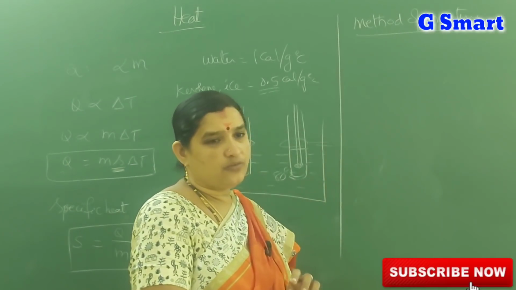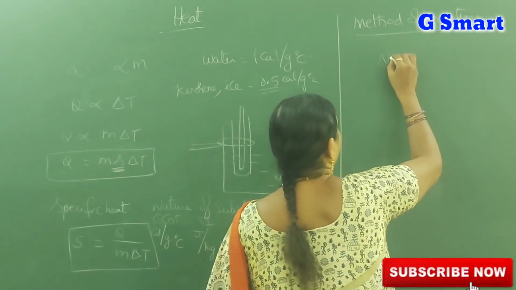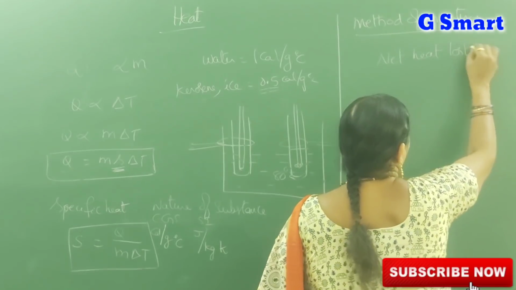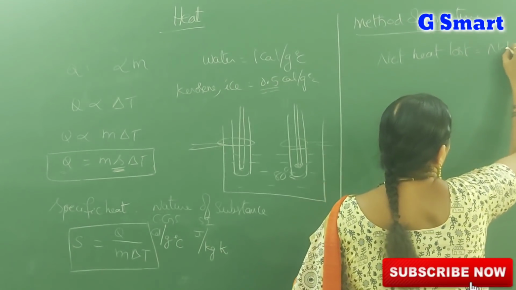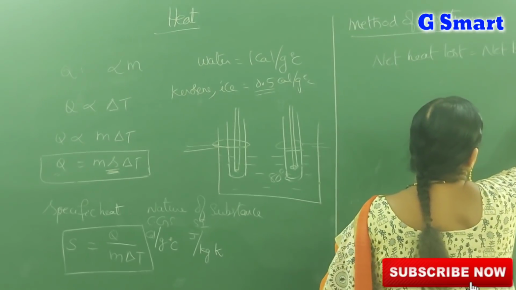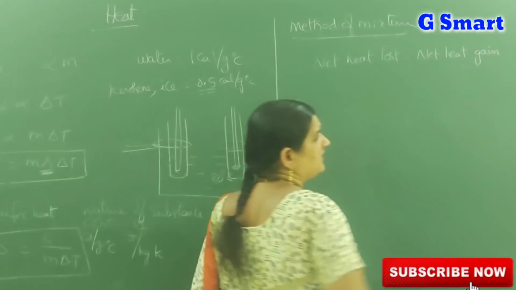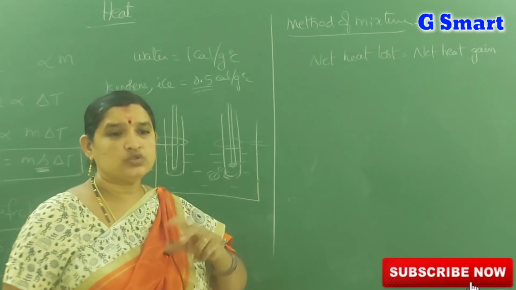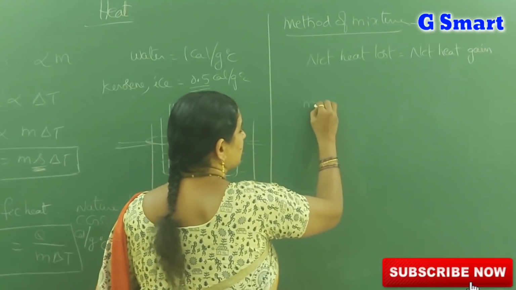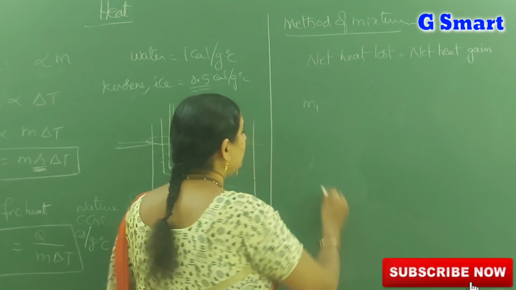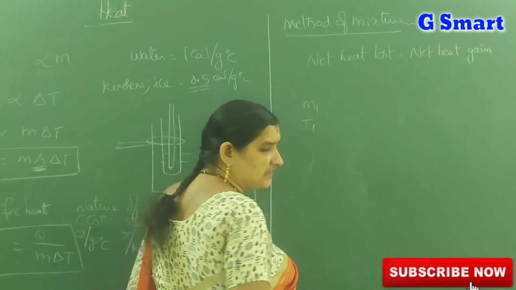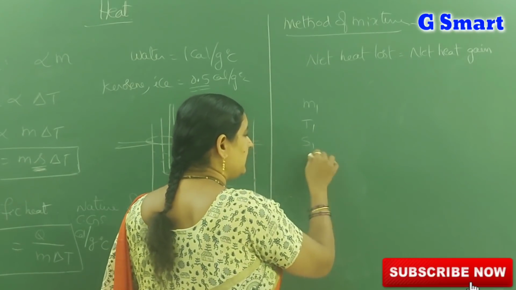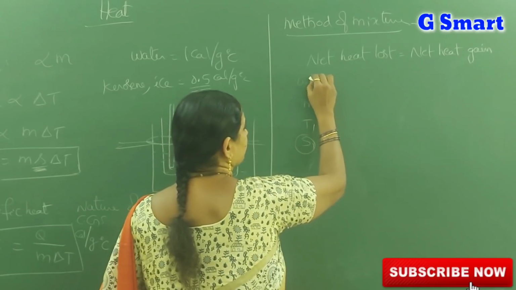Now let us see the method of mixture. The formula is: net heat lost is equal to net heat gain. Let us consider two substances of different masses. M1 is the mass of the first body, T1 is the temperature of the first body, and S1 is the specific heat, but we can take water.